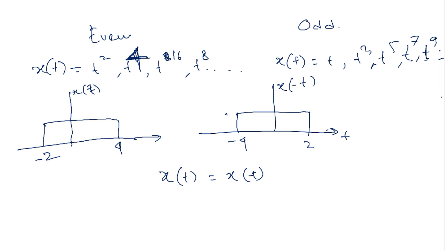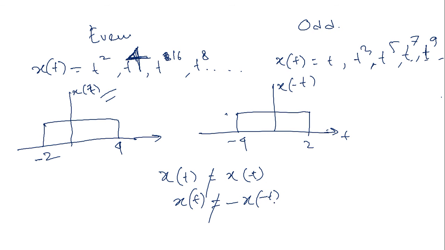So how can you distinguish this signal? Is this x of t an even signal? No, it is not an even signal, and it is also not an odd signal.